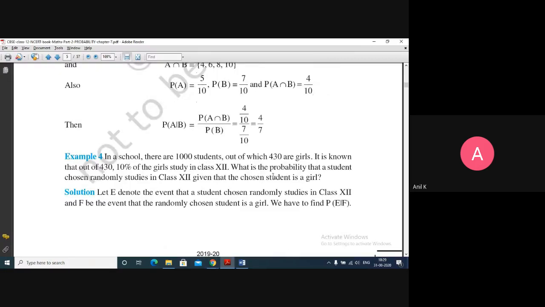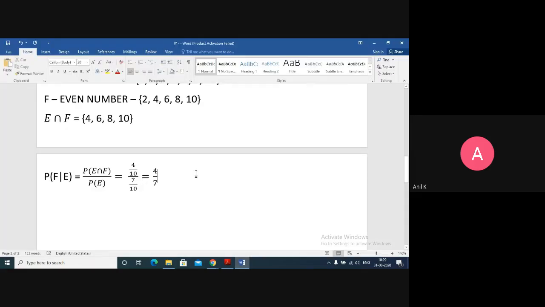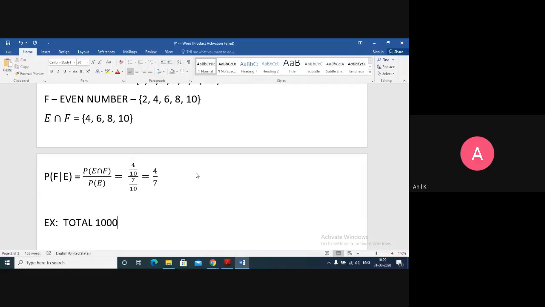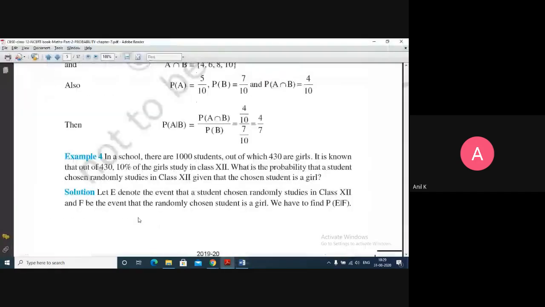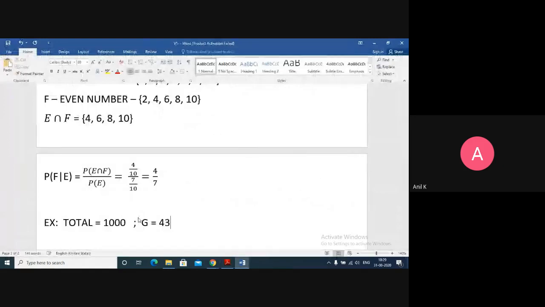So read the next question. In a school, there are 1,000 students, out of which 430 are girls. Okay. What are the boys? So you can mention here, for example, total we have is 1,000. The girls are given as 430, and boys 570.